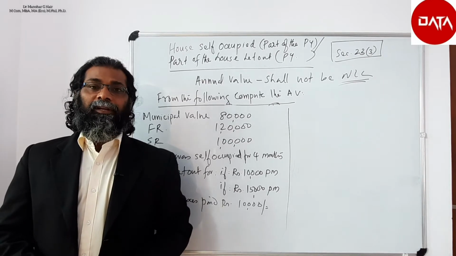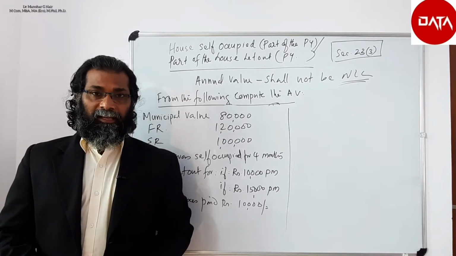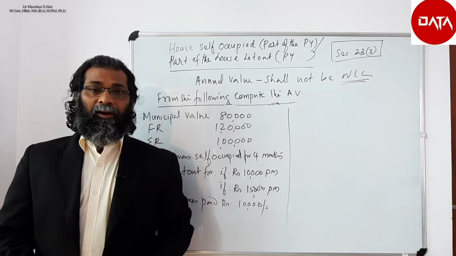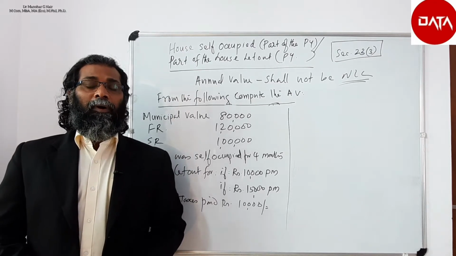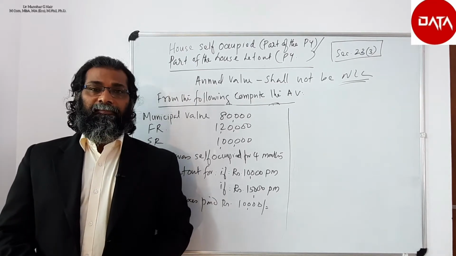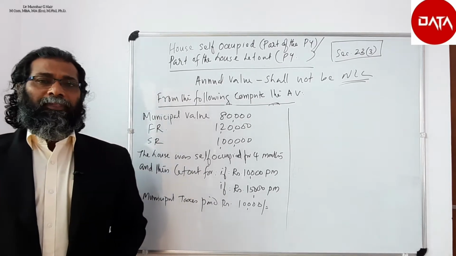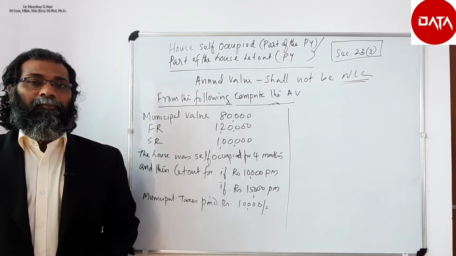So let us work out a problem based on this situation, where the house property is let out partly during the previous year, or a part of the house is let out during the previous year.